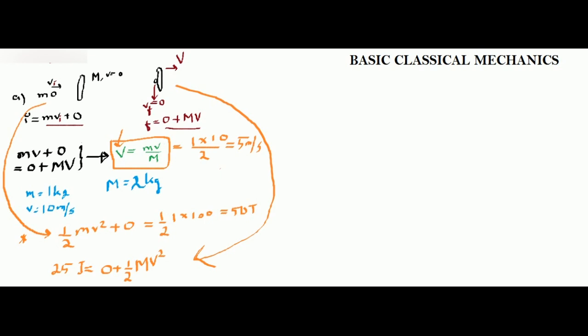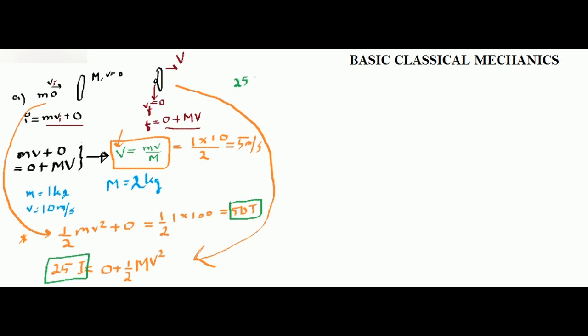So the amazing thing here is there is a loss of 25 joule of energy. Initially, the entire system had an energy of 50 joule. Now the system has an energy of 25 joule. So there is a loss of 25 joule of energy, and that loss is seen as vibration in the plate or heat generated during collision. So where does the 25 joule of lost energy go?